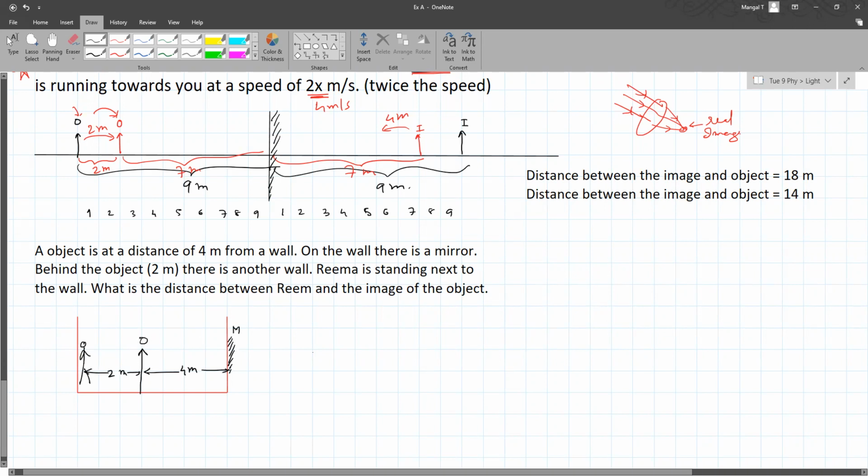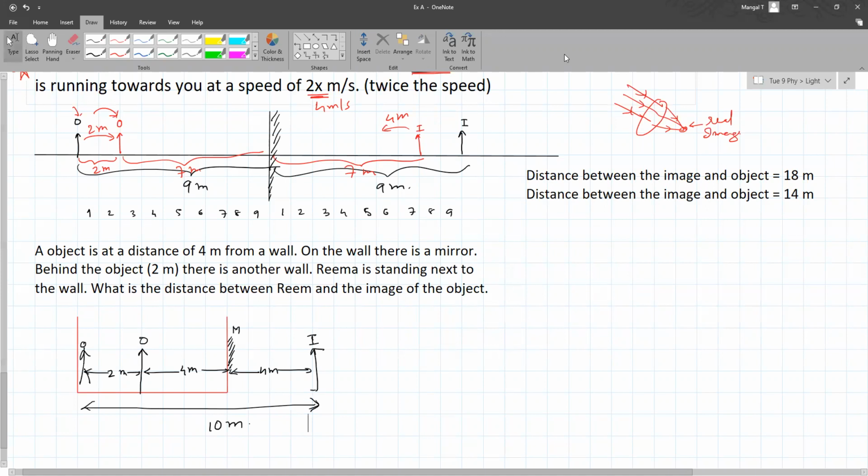If this is the object, the image of the object will be 4 meters inside. And the question is asking what this distance is. So this distance is 10 meters. Is everyone clear with this? Yes, sir.